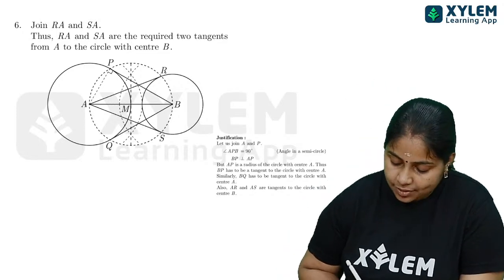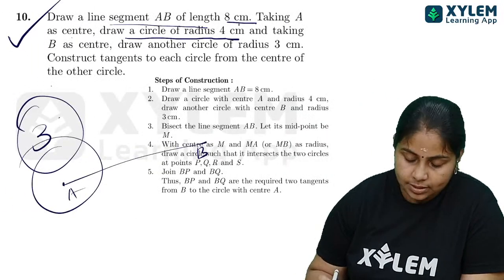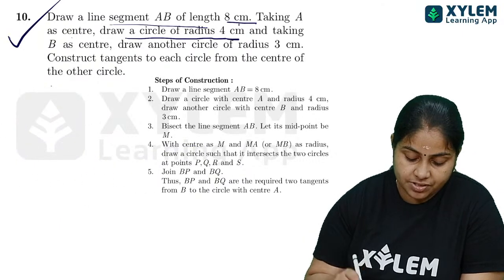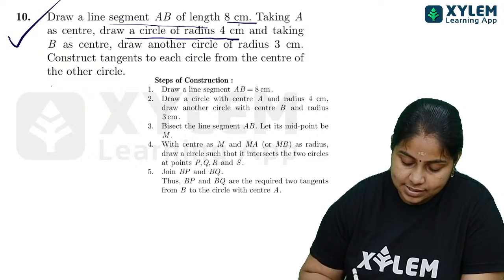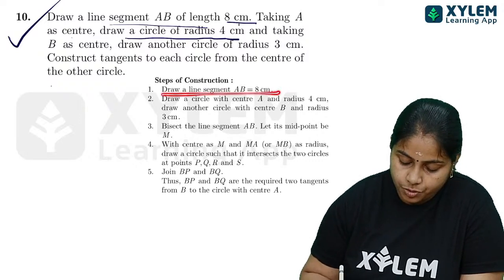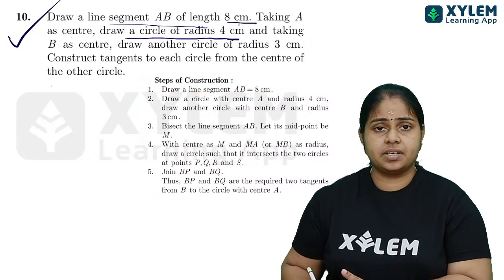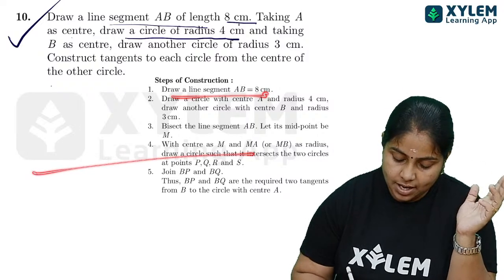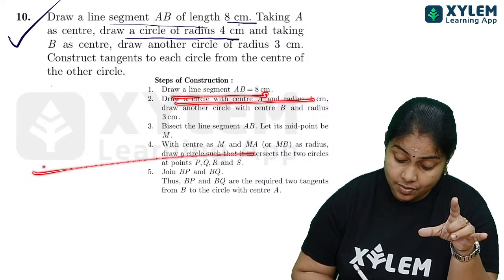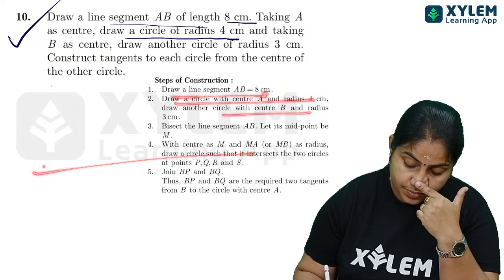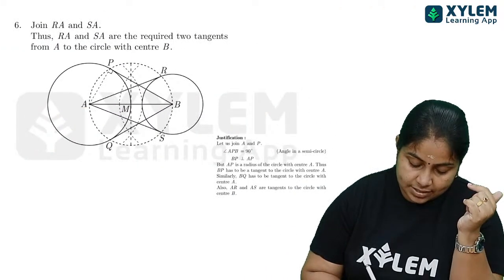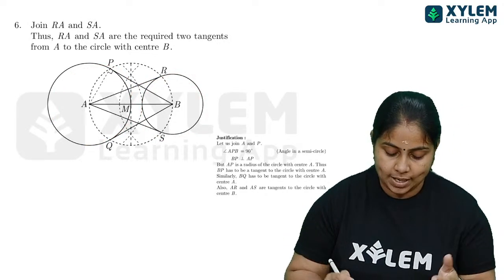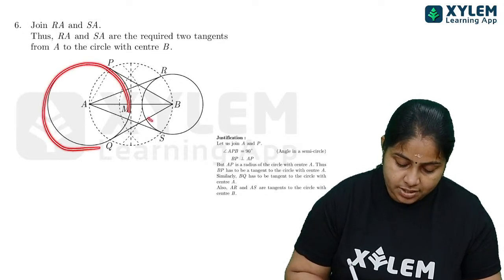Okay, and for that, first of all, we have to draw the circles as per the requirement. As given in our question, first of all, we have to draw a line segment AB. I have given the detailed steps here that you have to follow. Draw a line segment AB, 8 cm long. Draw a circle with center A and radius 4 cm. Draw another circle with center B and radius 3 cm. So the two circles, 3 cm and 4 cm, at the ends A and B are drawn. Here we drew a 4 cm circle, and here a 3 cm circle.